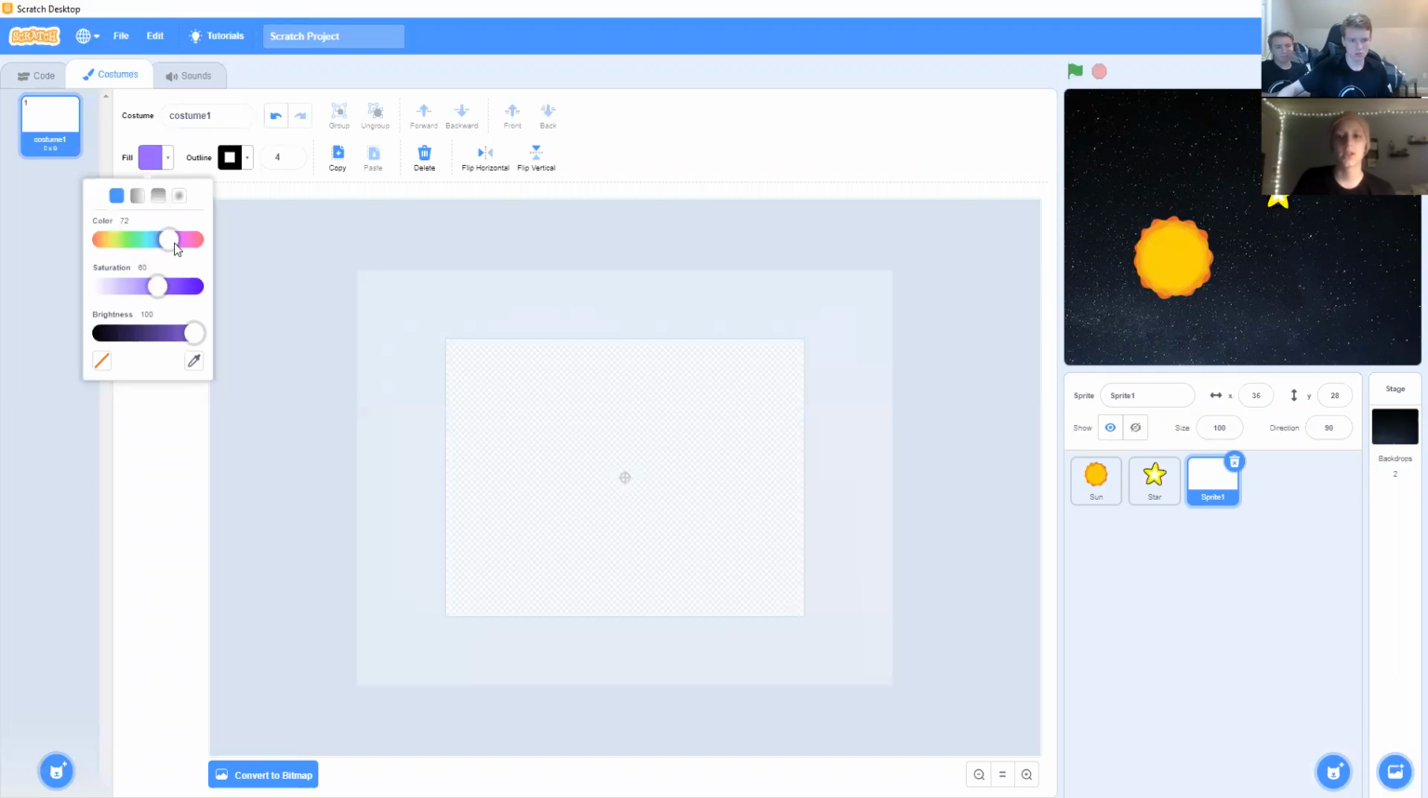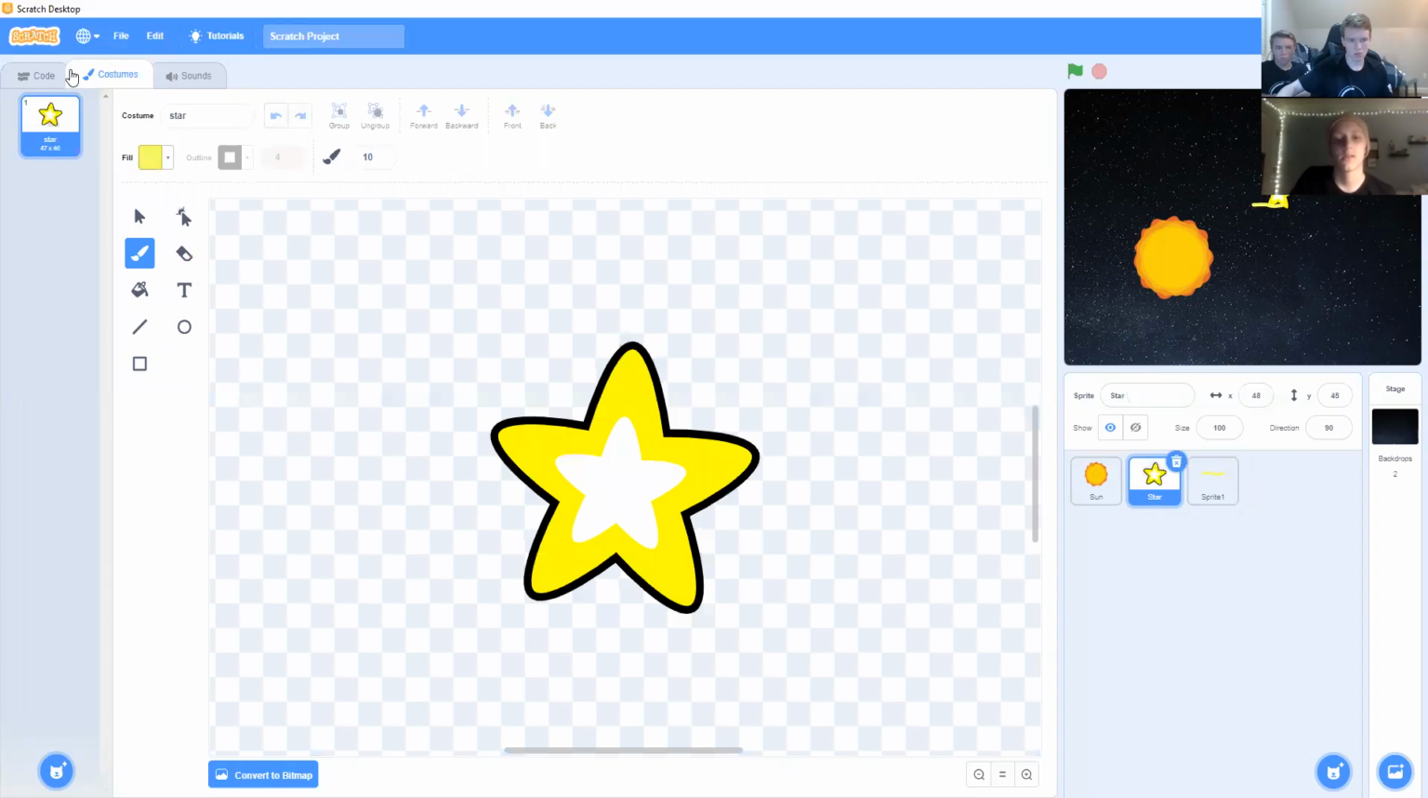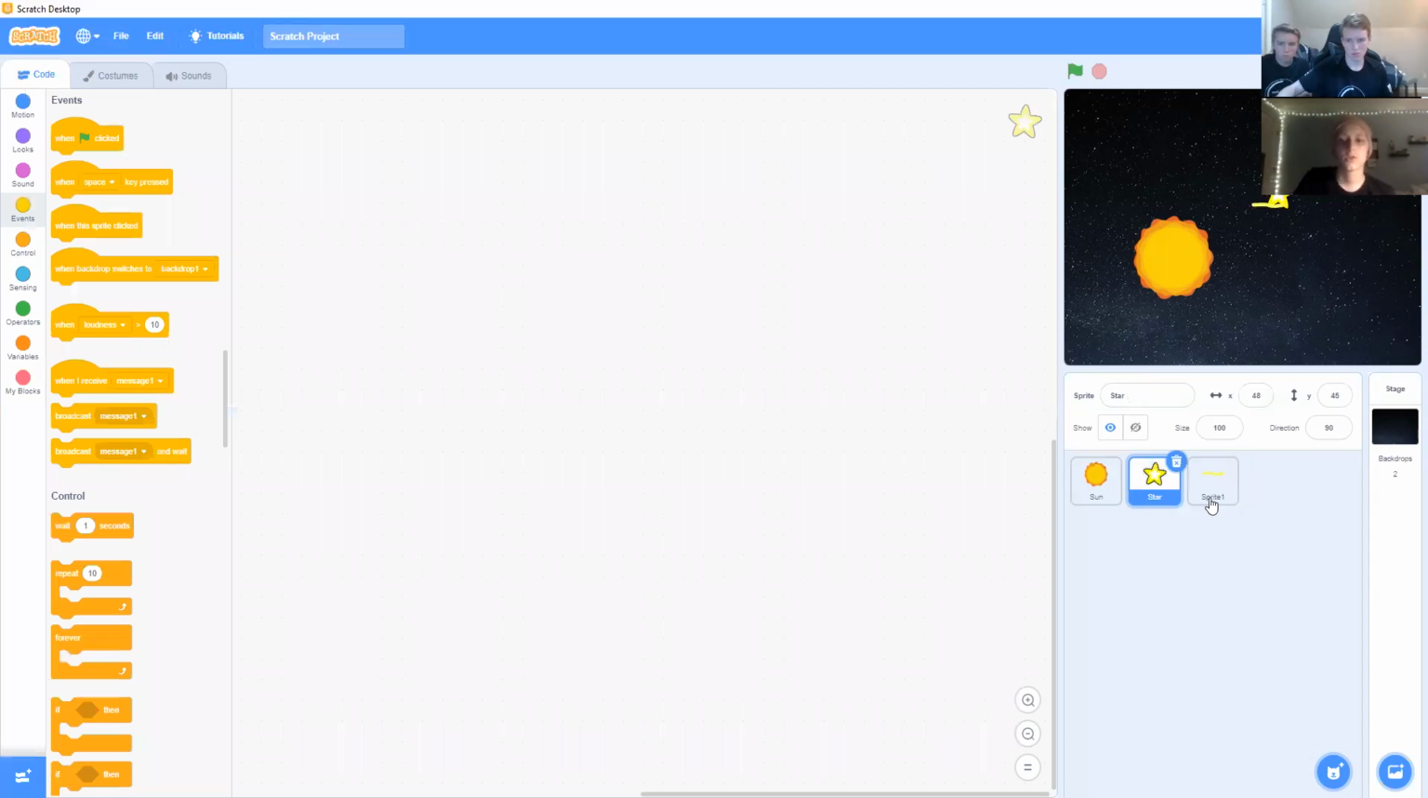And you're going to select the paintbrush and then change your fill color to yellow and increase your brush stroke to 10. Now draw a simple yellow line. This is going to be our laser. Alright, so your screen should look something like this. Now make sure you have the sun selected and we can start programming.